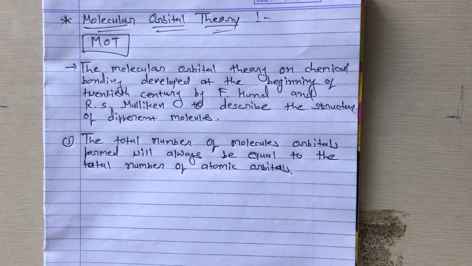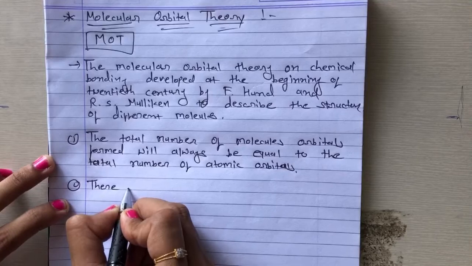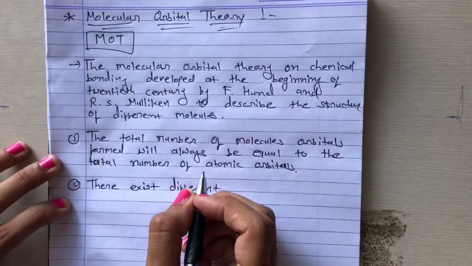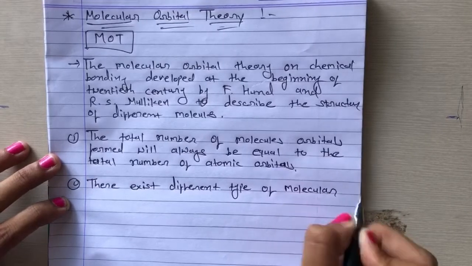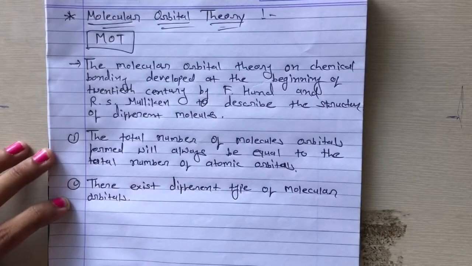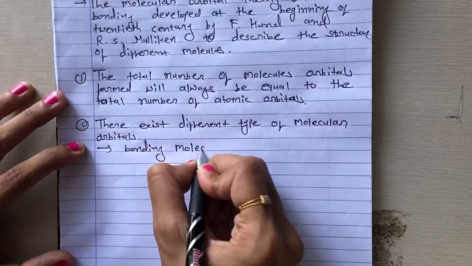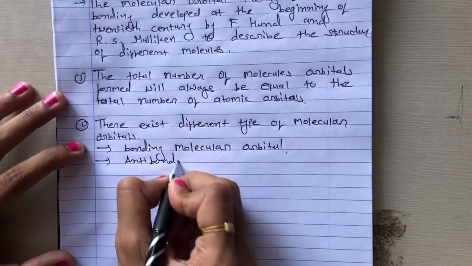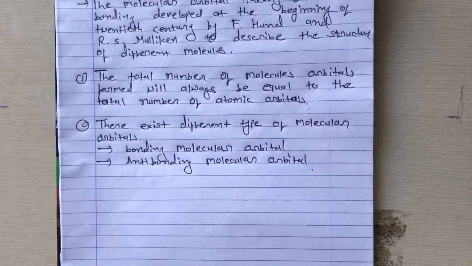Another one is that there exist different types of molecular orbitals: bonding molecular orbital, antibonding molecular orbital, and non-bonding molecular orbital.